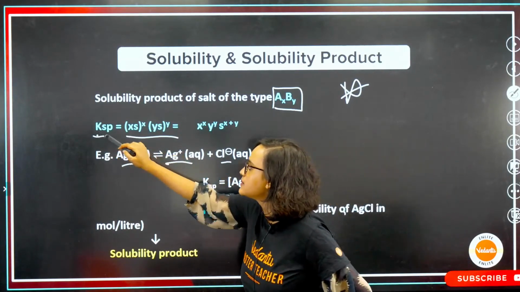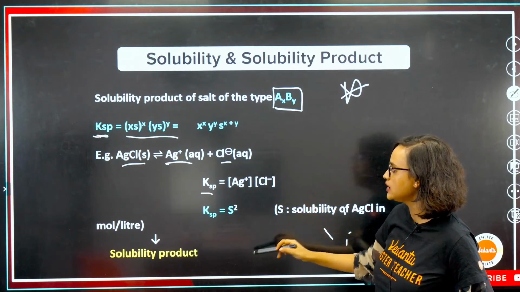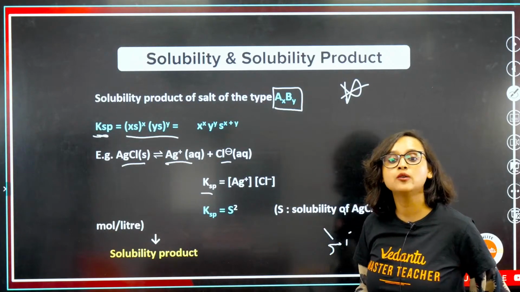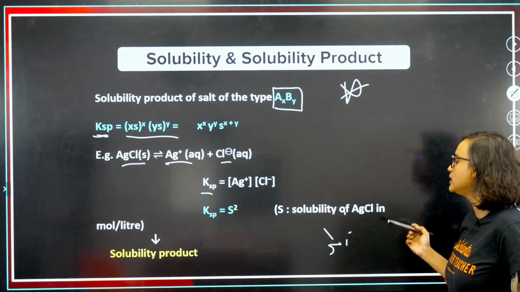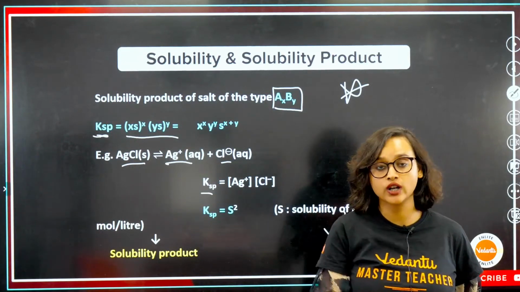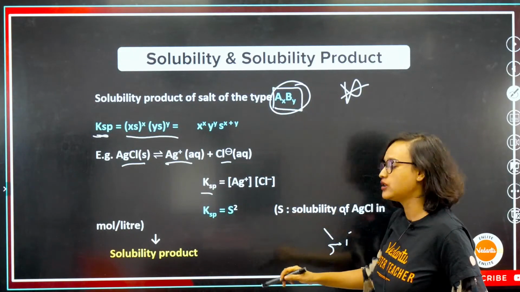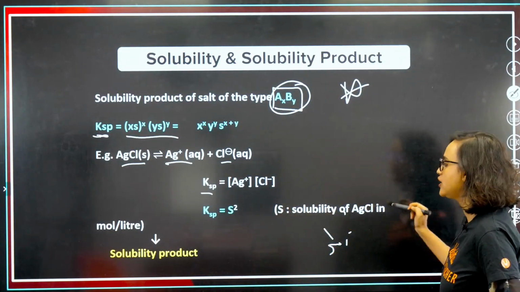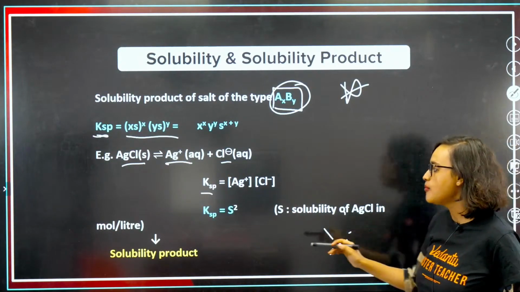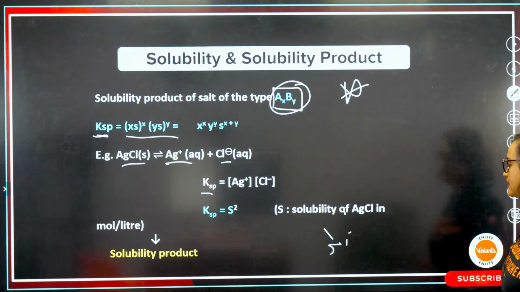So my Ksp is [Ag+][Cl-], that means my Ksp is S to the power 2. And what is S? S is the solubility of AgCl, or the solubility of any salt that you take of this type. For that you will do S to the power 2. Solubility of AgCl is this, in mole per liter. Getting it, guys?